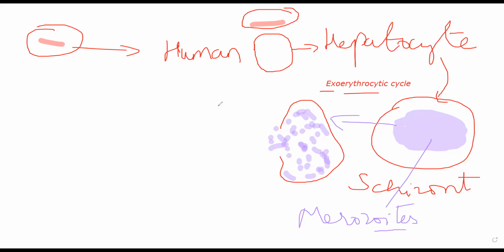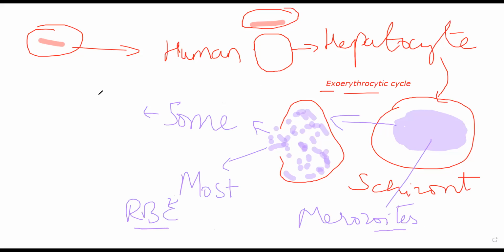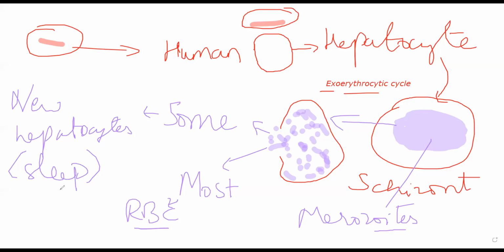Okay, these merozoites will increase their number to such an extent that they will rupture out of the liver. Now, most of these merozoites enter into RBCs. They will enter the blood and start attacking RBCs. Some of these merozoites will enter into new hepatocytes. Okay, and in these hepatocytes, they will not divide. They will simply sleep, or they will hibernate. Those stages which are sleeping or hibernating inside the new hepatocyte are called hypnozoites.